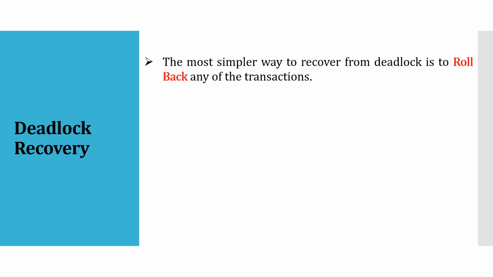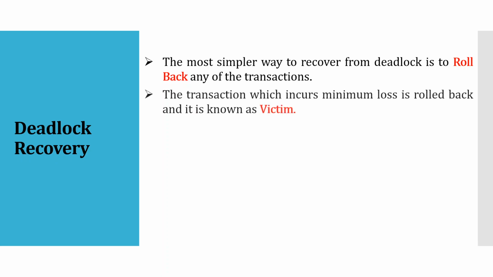So the simplest way is we need to identify a victim. Now what is a victim? Victim means the transaction which incurs minimum loss. That means if we roll back any transaction and that transaction gives us the minimum amount of loss in terms of resources, in terms of execution time, in terms of many different parameters, right?